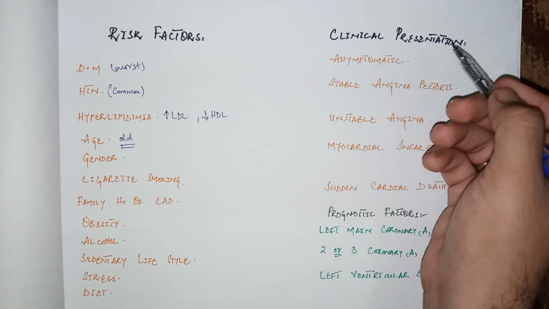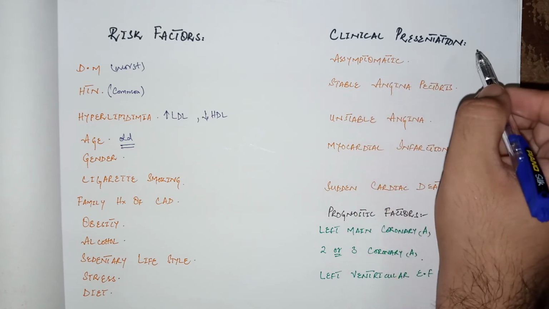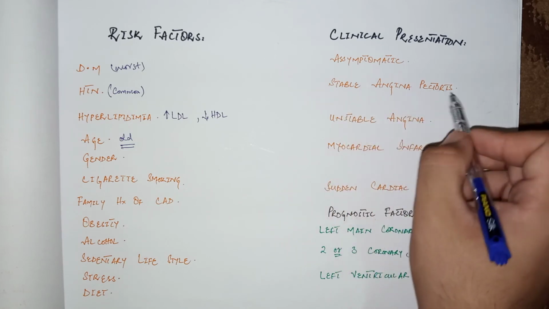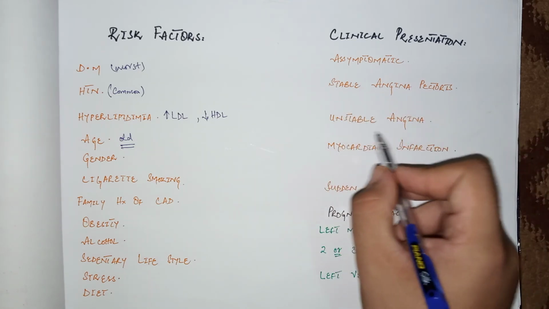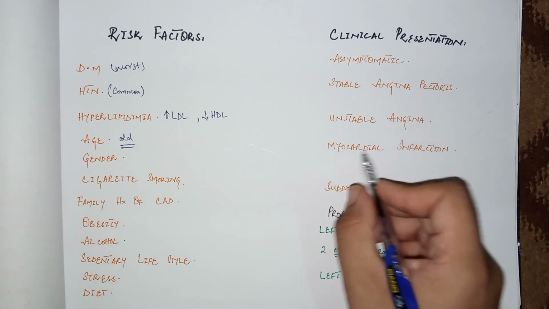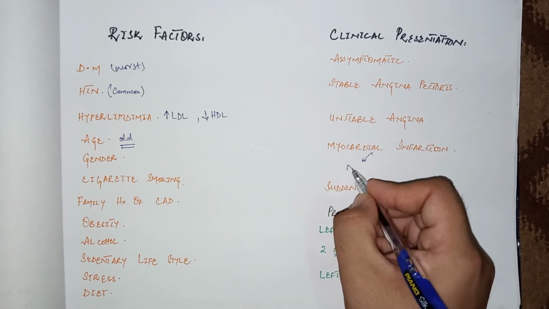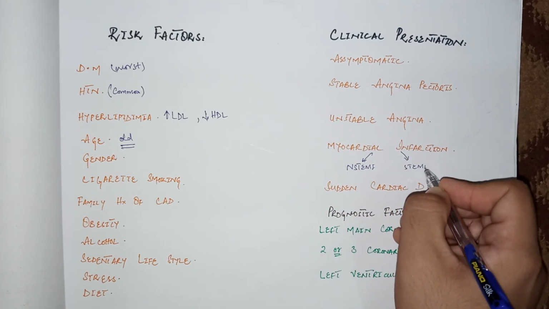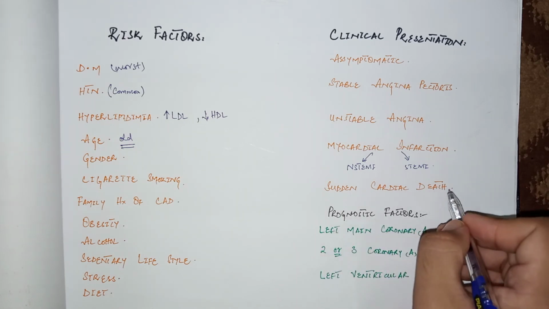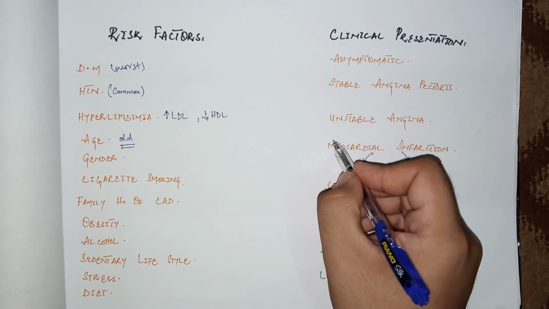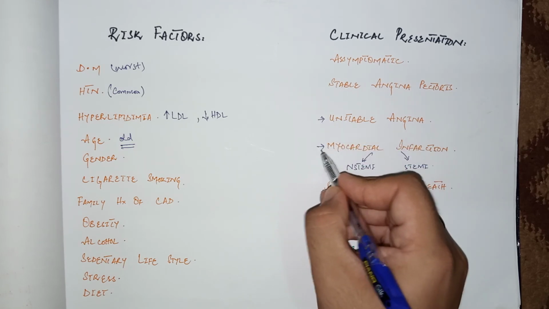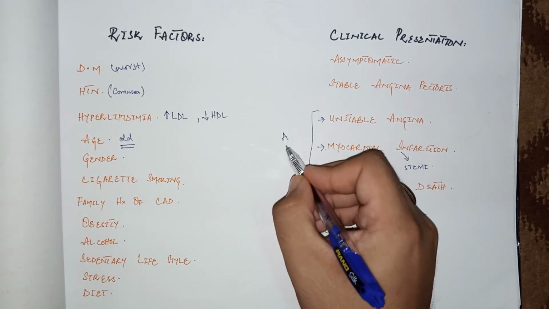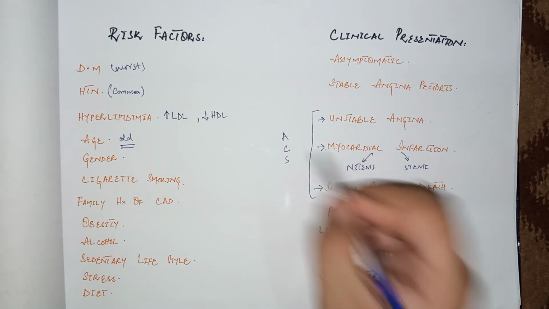Now come to the clinical presentation of ischemic heart diseases or coronary artery diseases. The patient may be asymptomatic, or the patient may develop stable angina pectoris. Also, some other clinical presentations are unstable angina, myocardial infarction, which may be non-STEMI, that is non-ST elevation MI, or STEMI, that is ST elevation MI, and sudden cardiac death. Remember, the important point here is that unstable angina, myocardial infarction, and sudden cardiac death, these three constitute ACS, that is acute coronary syndrome.